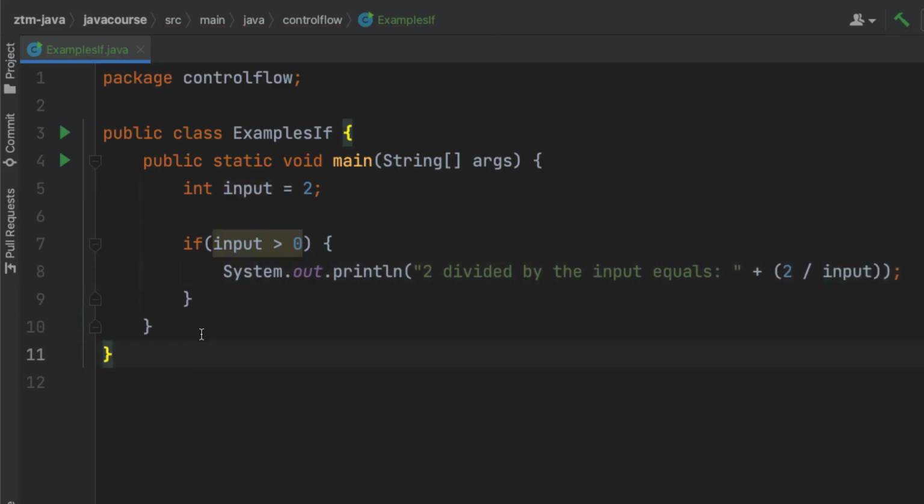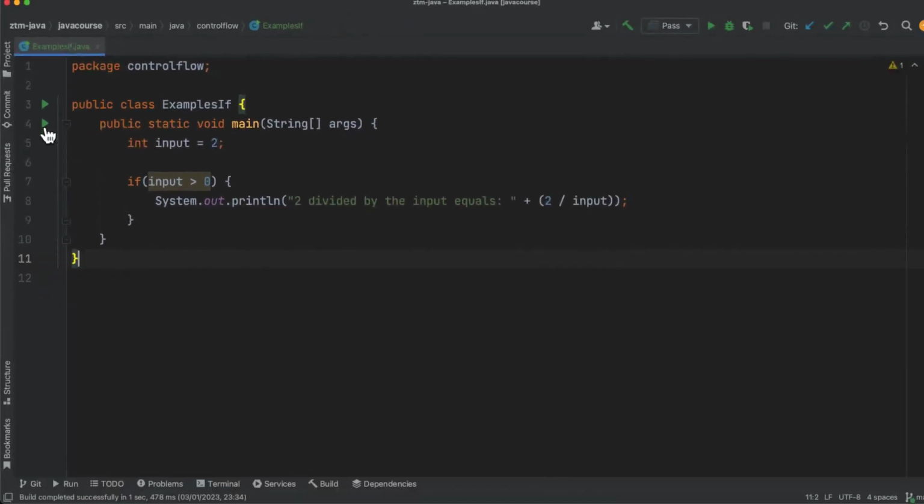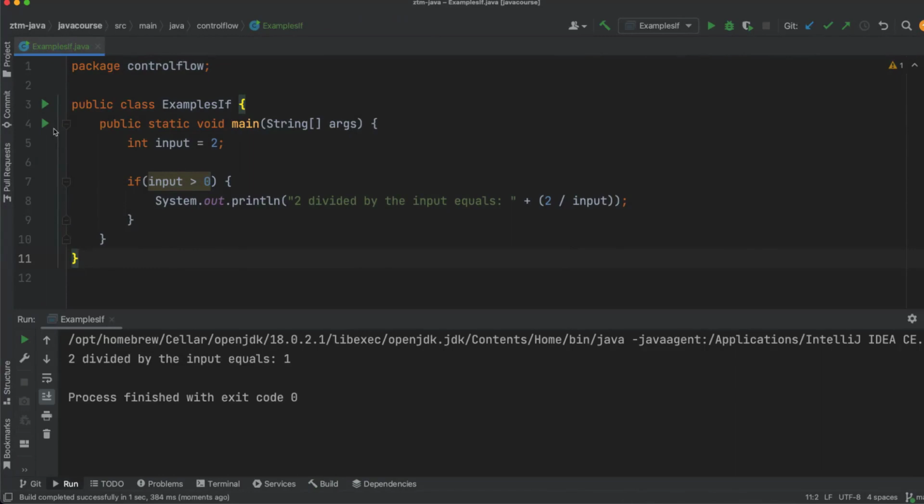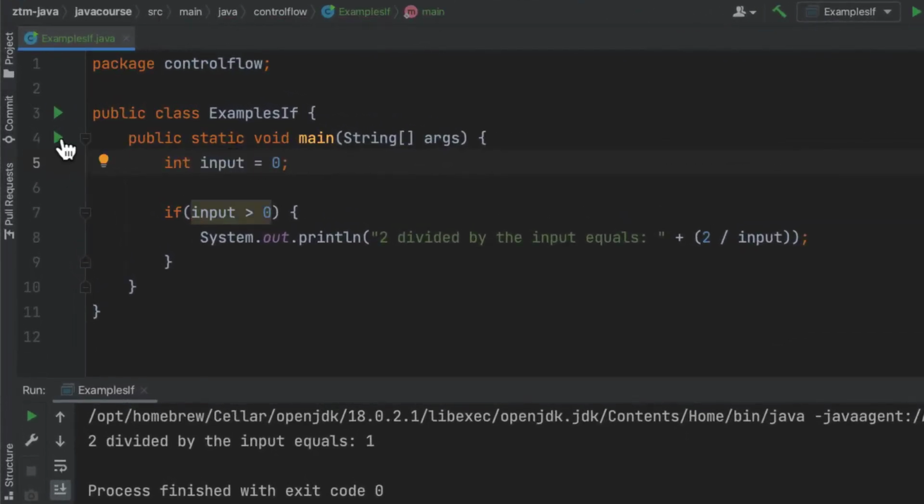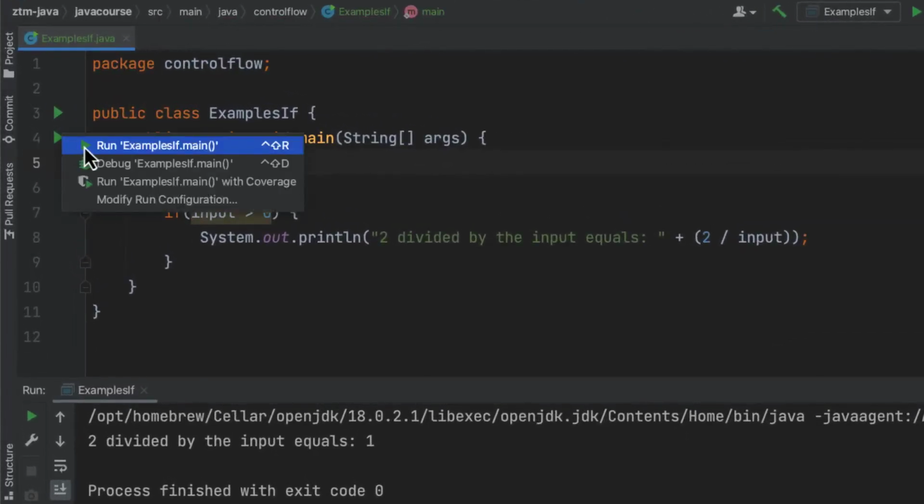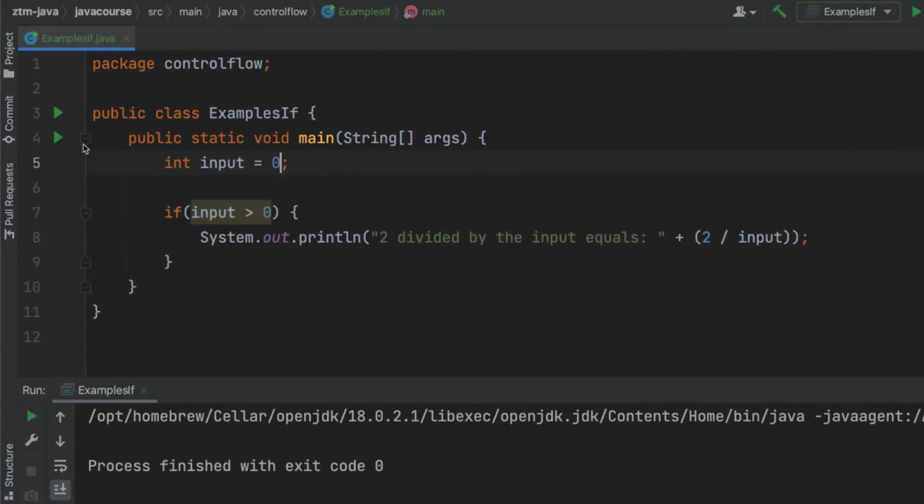Now, if I'm going to run it, you're going to see a result. See what I did there? And as you can see, when we divide 2 by 2, we get 1. That makes sense. Alright, so now I'm going to set it to 0, and I'm going to see what happens now. Go to run it again. And as you can see, there is no output statement whatsoever. And that is, line 8 with the print statement is only going to be executed when input is bigger than 0.